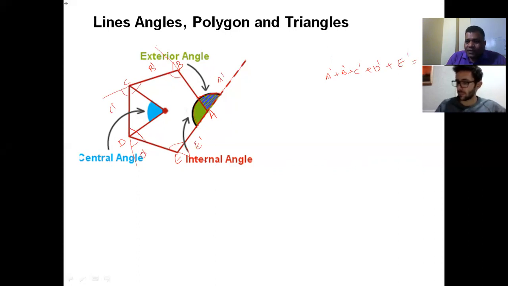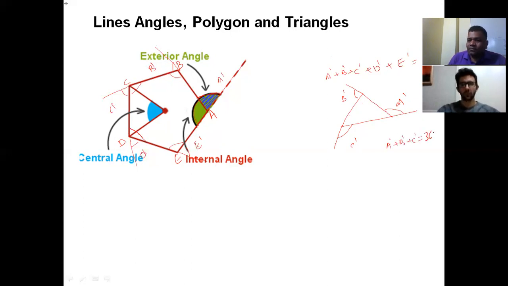I repeat, it is not only for pentagon. You take any polygon, the sum of exterior angles will be 360. Even you can take the triangle, how it looks here. This is the exterior. This is the exterior. This is the exterior. Am I right? Let us say this is A dash, B dash, C dash. So what is A dash plus B dash plus C dash? 360. So whether you take pentagon, octagon, hexagon, nonagon, decagon, anything, the sum of exterior angles will always be 360 degrees.